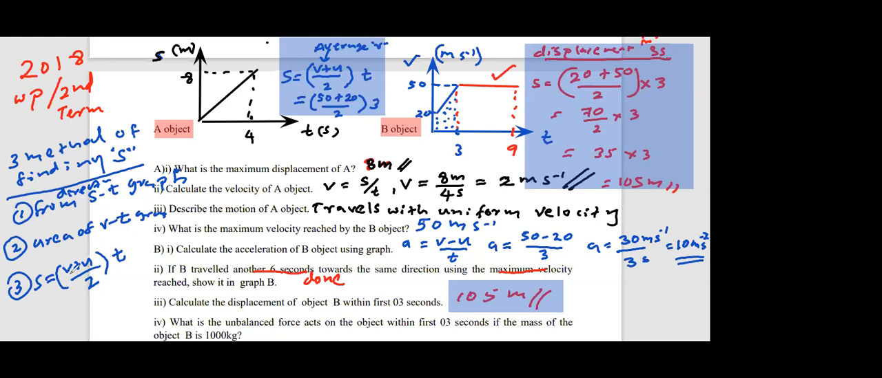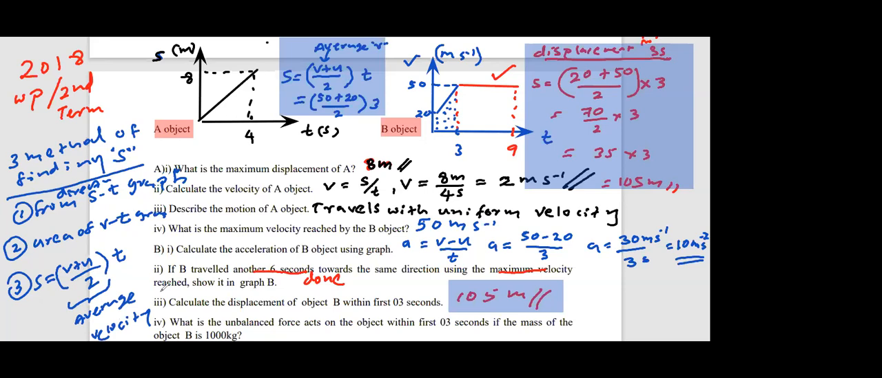And the third one, the same thing: displacement equals average velocity into time. What is average velocity? Final velocity plus initial velocity divided by 2. That is called average velocity. This part is called average velocity. Average velocity into time. Right. Then next one.